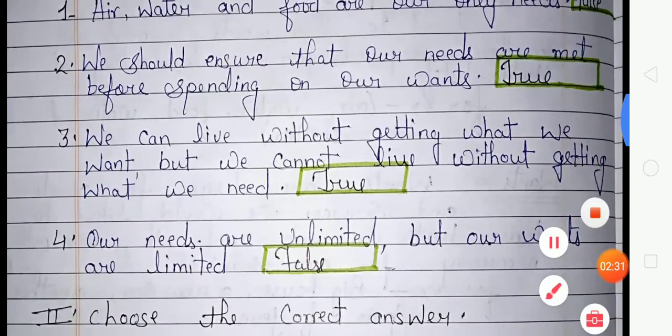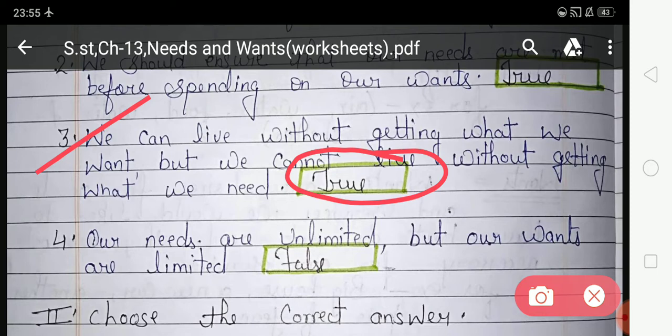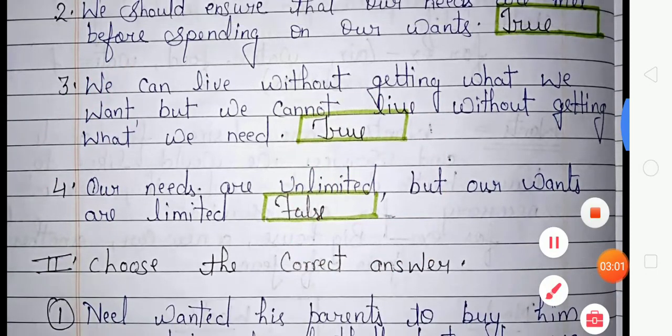Now look at the third. We can live without getting what we want, but we cannot live without getting what we need. Is this statement right or wrong? This statement is right, because we can live without getting what we want. It means we can live without wants, but we cannot live without needs. So this statement is right, and you have to write true in the given box, and here true is already written.